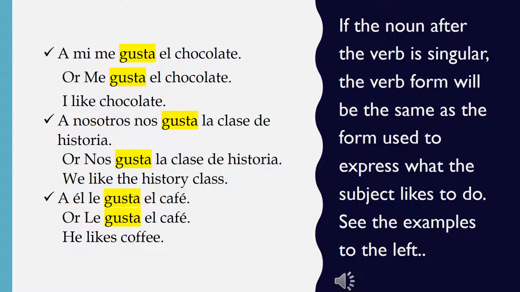Here's another example. A él le gusta el café, or le gusta el café. He likes coffee. So the form of the verb will be the same, gusta, so you don't have to change anything here.